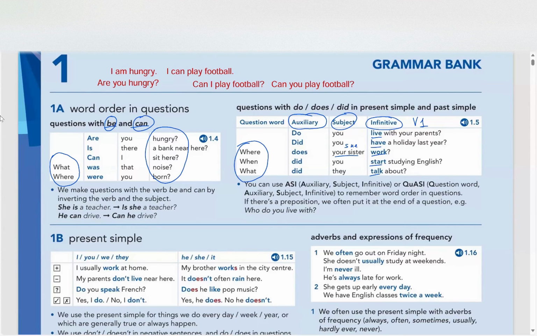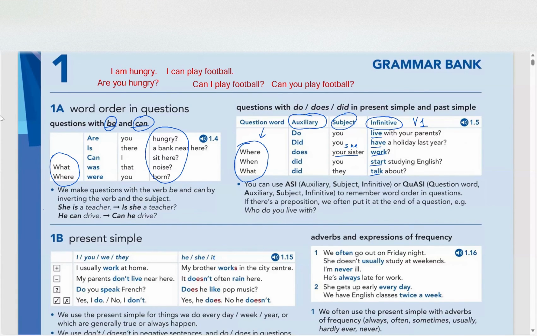And then after that, we put the infinitive, like do you live with your parents? Did you have a holiday last year? And if I want to use the question word here, it always comes first. Where does your sister work? When did you start English? What did they talk about? And so on. Right?